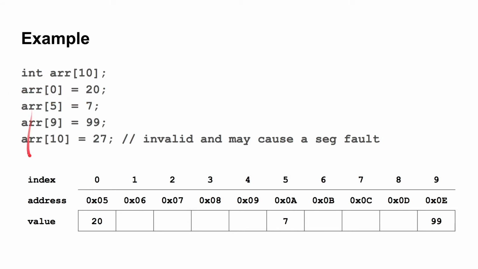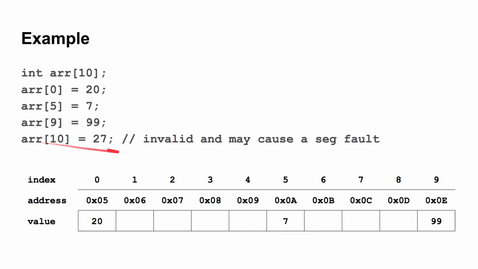Here we can see us placing some numbers inside of this array. This line right here, ARR at position 0, we want to set it to the number 20, which we can see down here. We get 20 placed at that memory address, which is the index 0 of our array. At the 5th index of our array, we want to place the value of 7, so that gets placed there. At the 9th index of our array, which is the final index, we want to place the value 99, so we get it placed right there.